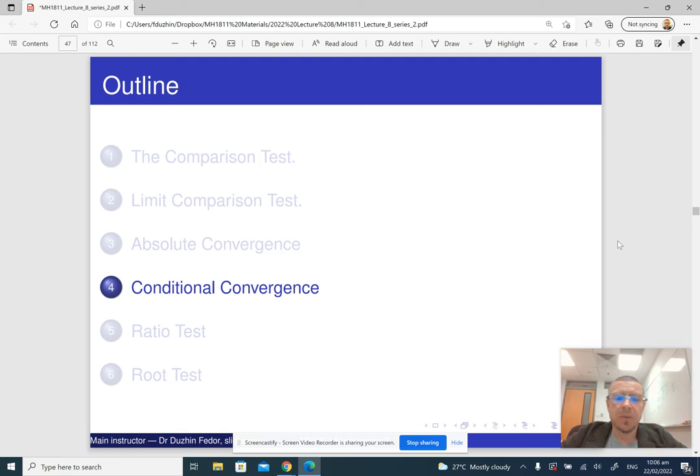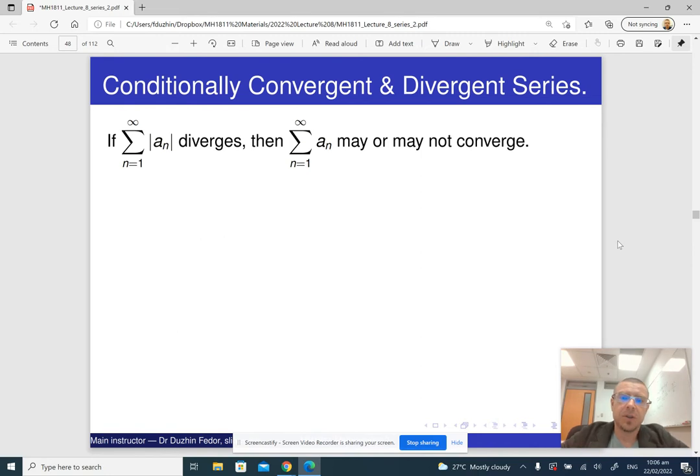Now we are going to talk about conditional convergence. So what is conditional convergence? We know that if we have some series and we put an absolute value at every term, and the new series converges, which means the original series converges absolutely, then the original series also converges, right?